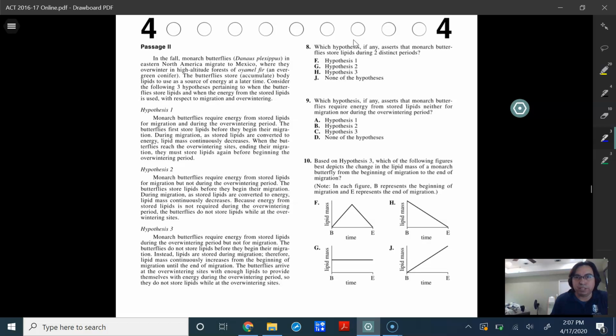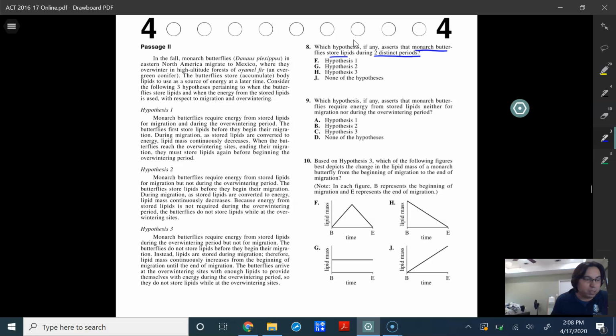So question number 8 says, which of the hypotheses, if any, asserts that monarch butterflies stored lipids during 2 distinct periods? We have to understand that distinct means different, so there are 2 different periods. The answer choices are 1, 2, 3, or none. So let's jump into the first one. It asserts they store lipids.